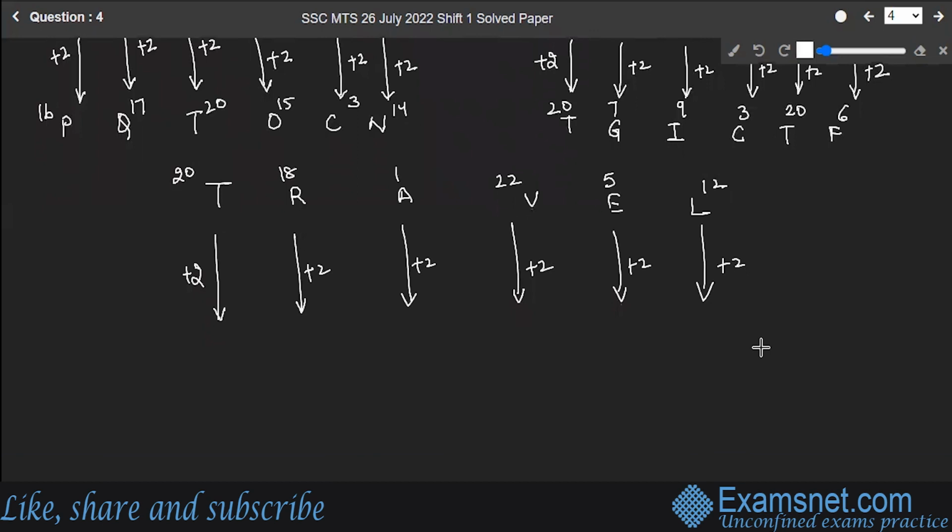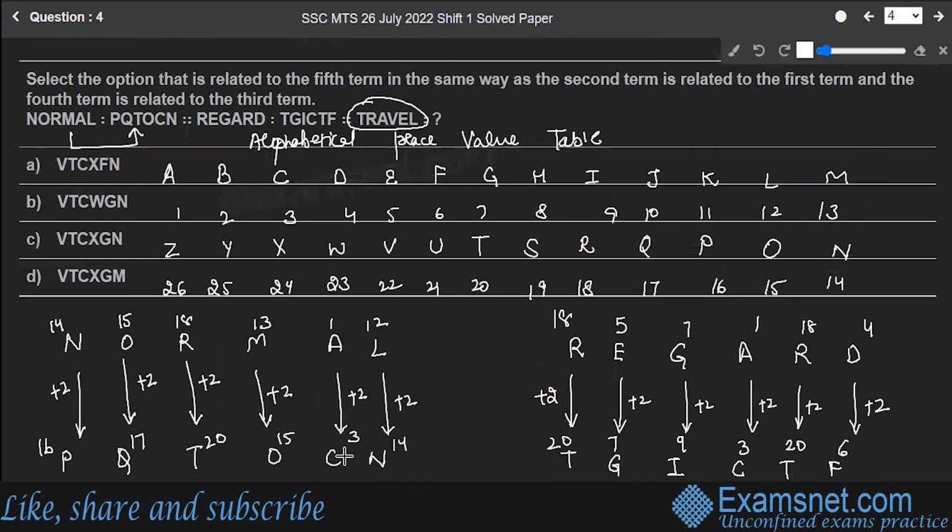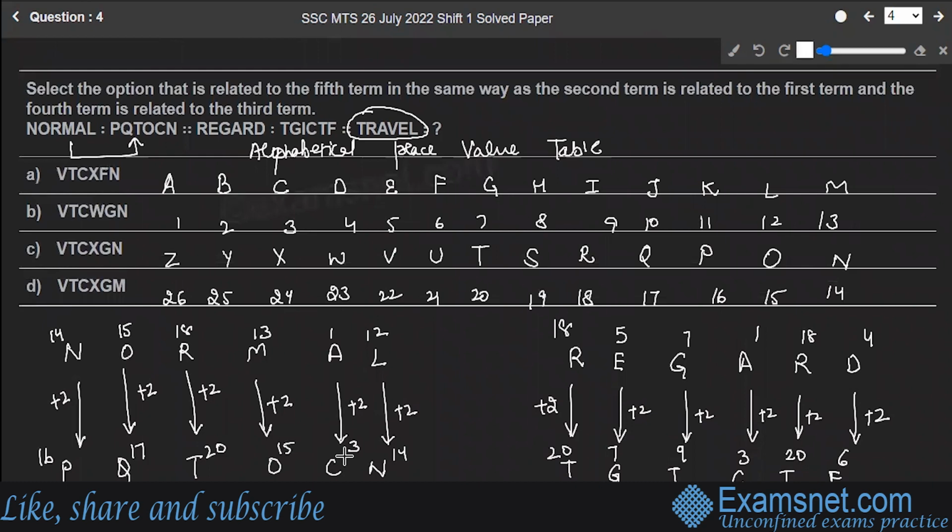So 22 is the place value for V. Next is 20, the place value of T. Next is 3, C. Next is 24, which is X. Next is 7, which is G. And next is 14, which is N. So V, T, C, X, G, N is the code. Let's check. Option C is the correct answer to the question.